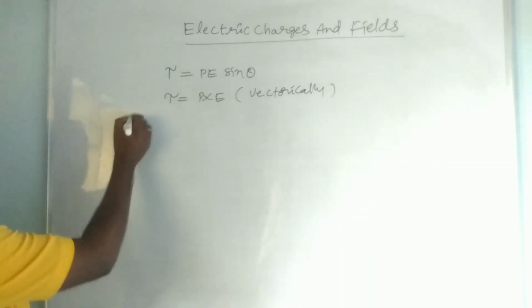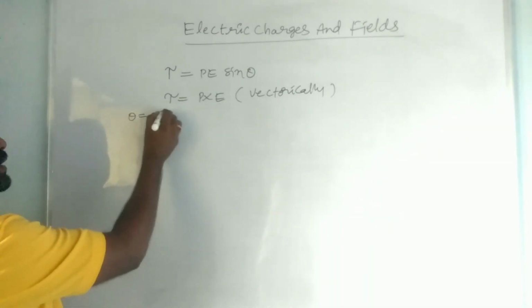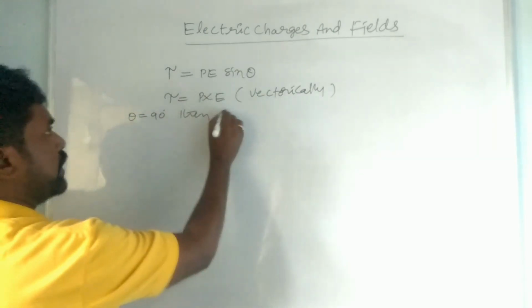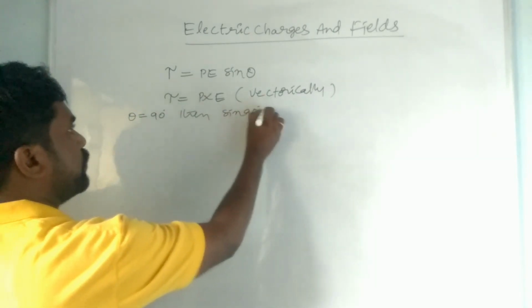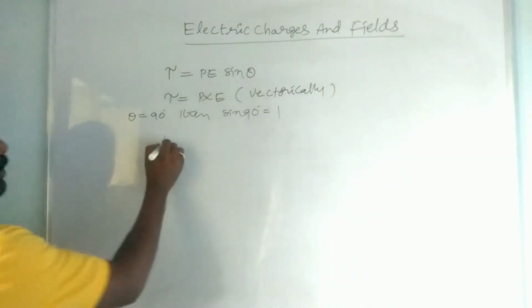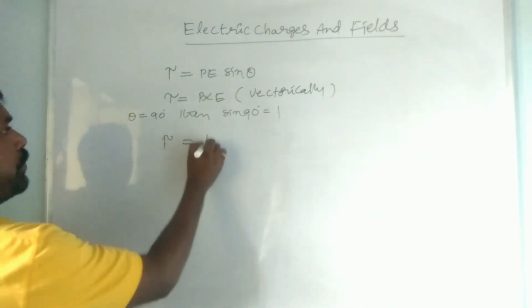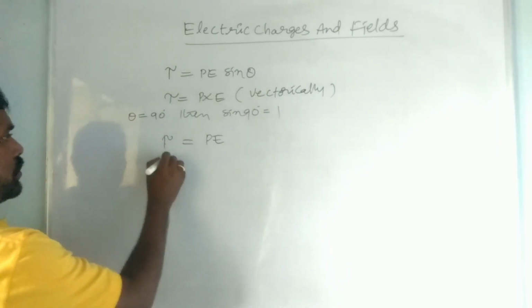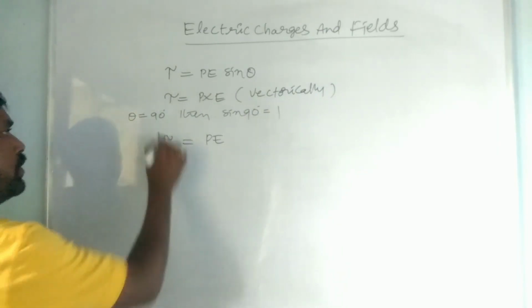So let us write. If theta is equal to 90 degrees, then you can substitute sin 90 is equal to 1. Therefore tau is equal to PE sin 90, which is 1, PE into 1 is PE. So this can be the maximum.